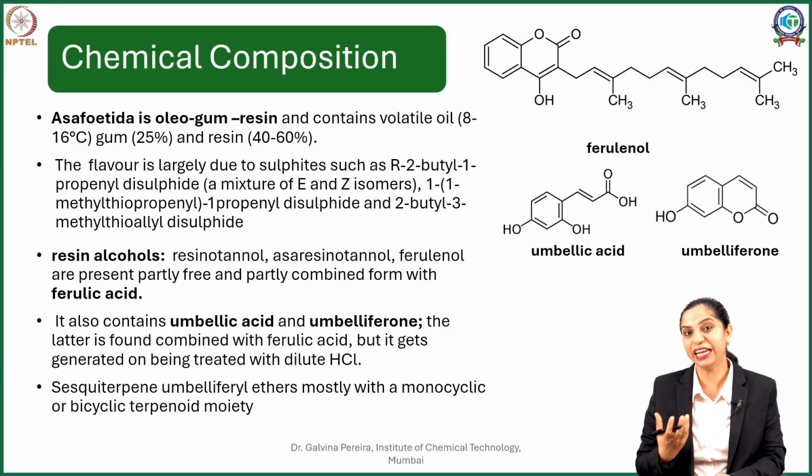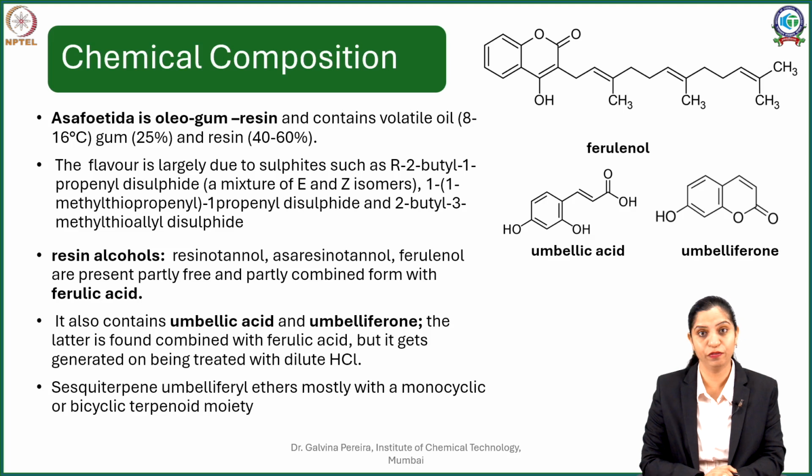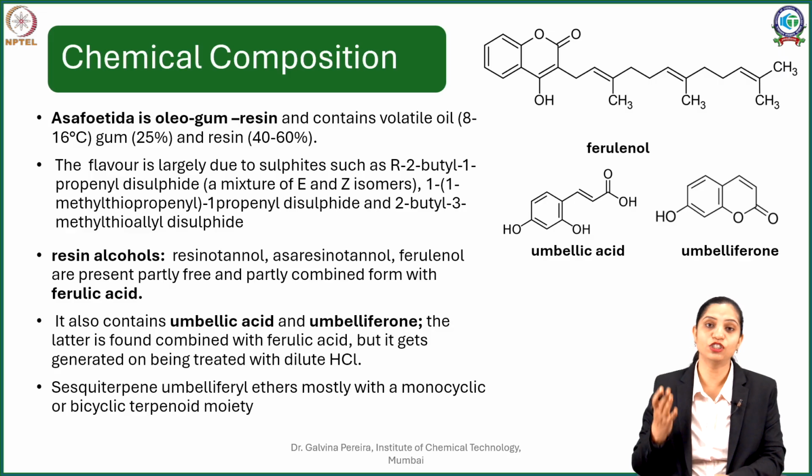Now if you see hing or asafoetida, it has that strong alliaceous odor and that is attributed to a lot of disulfide and trisulfide containing compounds. So the flavor of asafoetida, the alliaceous odor of asafoetida, is attributed to the presence of disulfides and trisulfides.